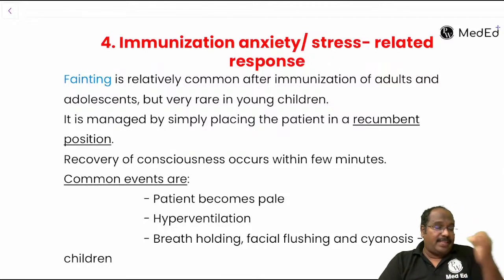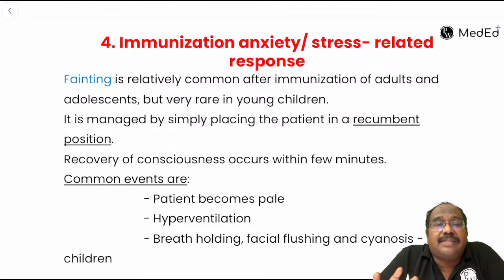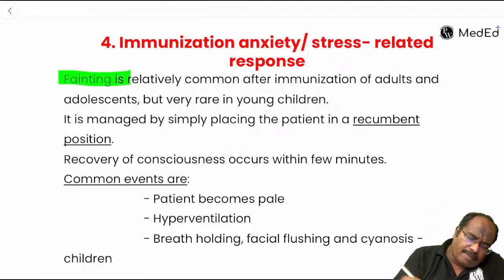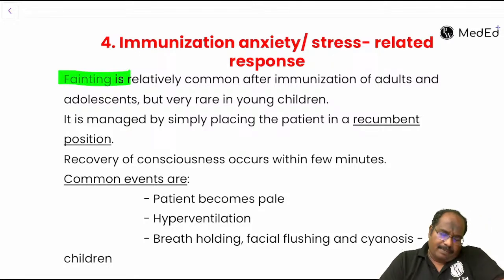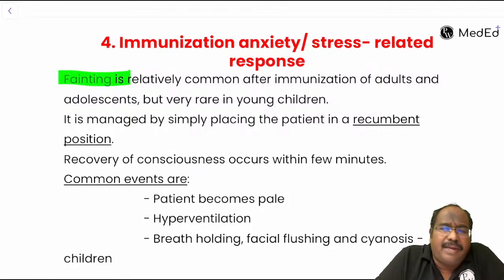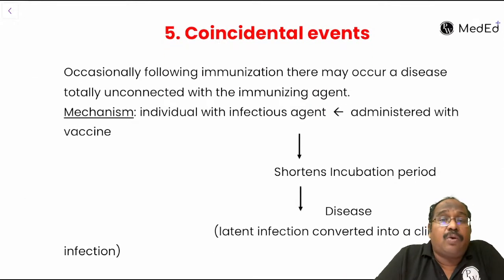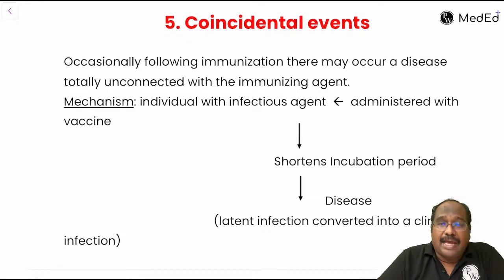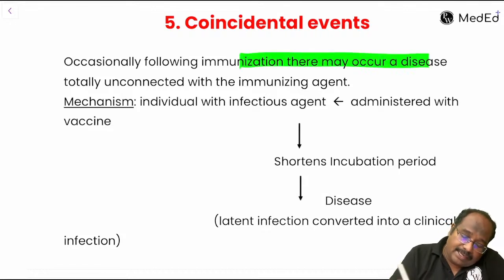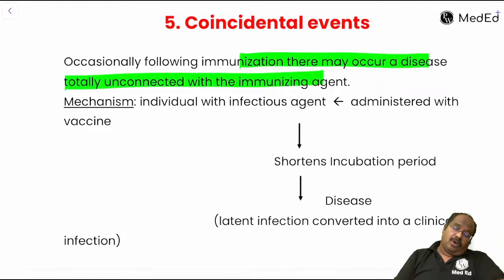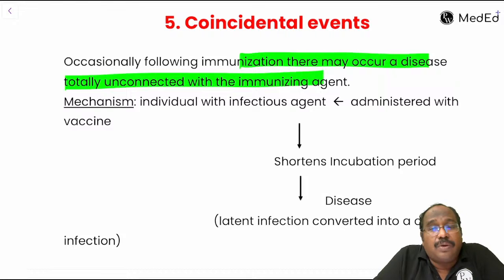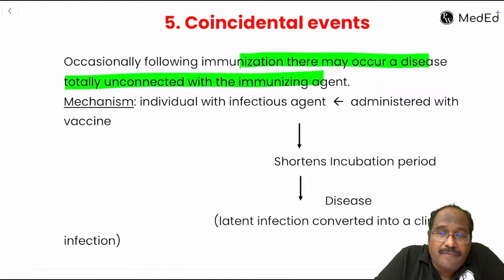Or it may be related with anxiety, guys. Fainting very commonly happens. The patient becomes pale, with hyperventilation, because of stress related to the injection. Or it may be purely coincidental. There may be a disease which is totally unconnected with the immunizing agent. So already the patient is having some form of organism.